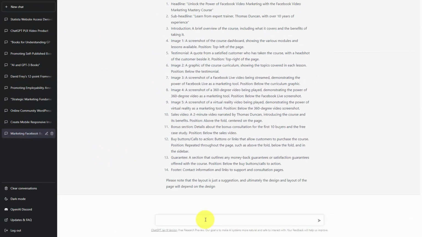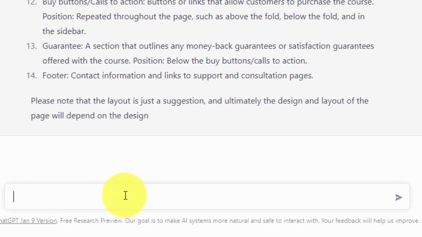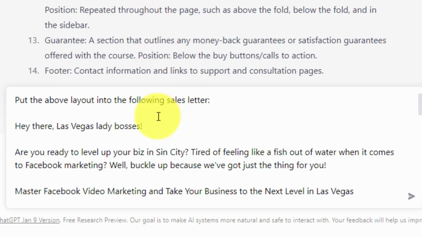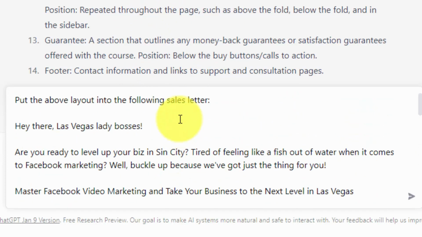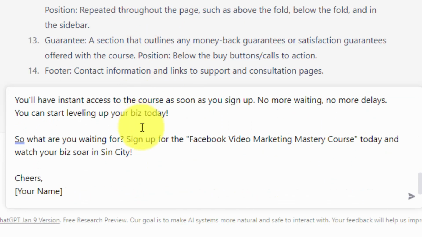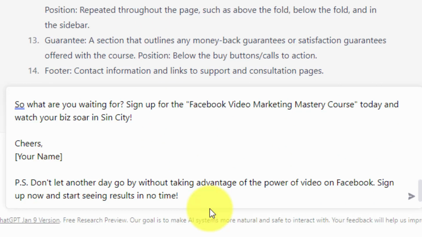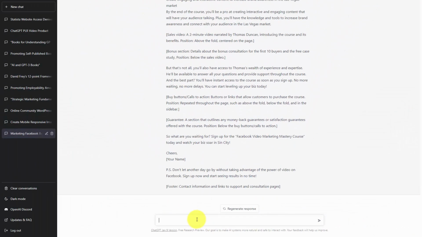What we're now going to do is attempt to get ChatGPT to rewrite the last sales letter in the context that it has just given us for the layout. So rather than ask the chatbot to remember, we're just going to cut and paste that same sales letter. We're going to ask it to suggest the same layout, but with the sales letter it's already created. We're now going to click enter. So basically what ChatGPT has done is it has given us a suggested layout. Now obviously we are going to have to make adjustments based on our own experience and what we think we need to do in order to sell to our customer.